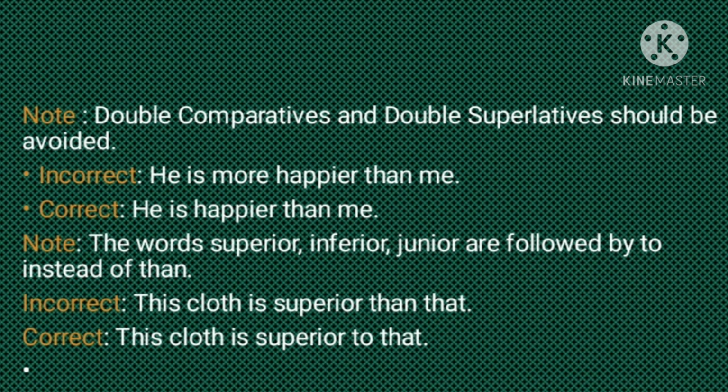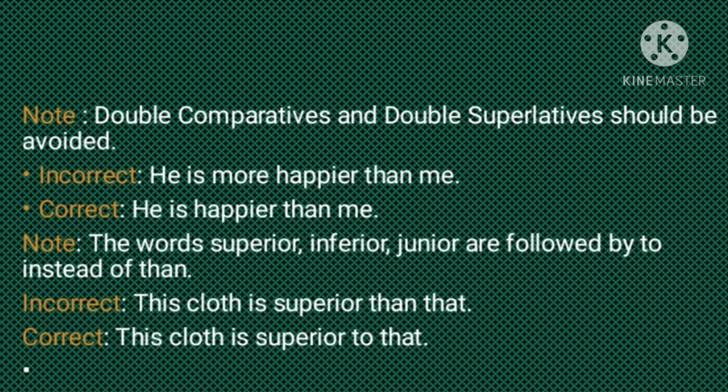Children, generally it has been found that we make a lot of mistakes. The mistake we need to avoid is double comparatives. Sometimes while forming a sentence, we forget that we are forming double comparatives and double superlatives. Now see this sentence: he is more happier than me. Actually the correct form is he is happier than me. Here we need not use more while making it into the comparative degree.